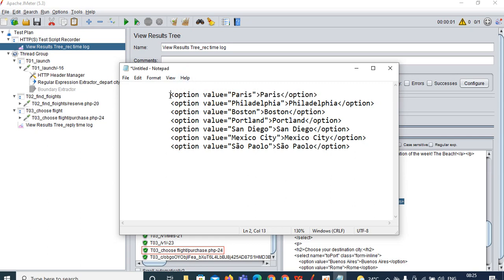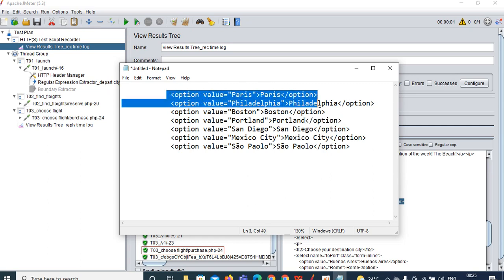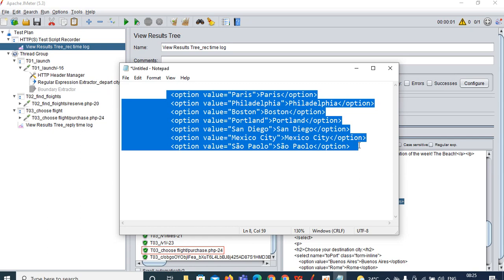Same, these many inputs you can see. In all of them, you can see at the end /option. Everywhere you can see slash option. So what it means is, this is the drop down values. These and all are the drop down values which are present in a single drop down.